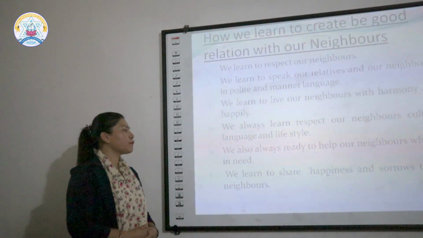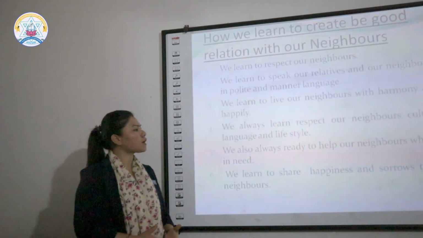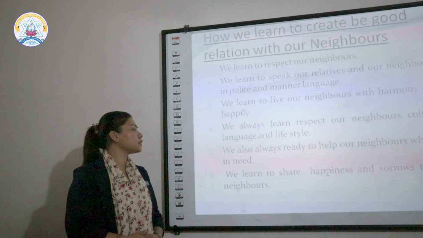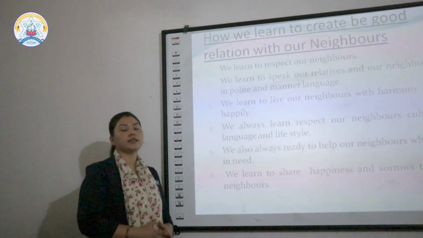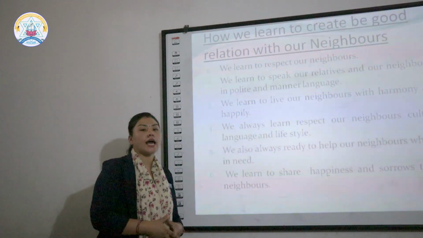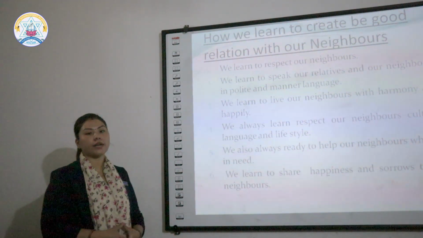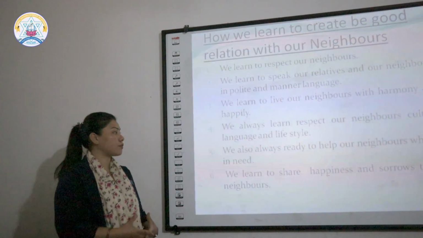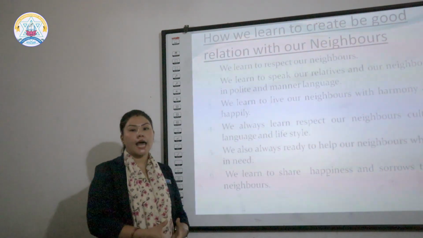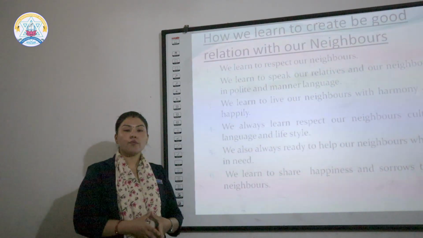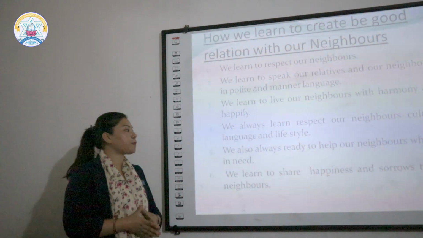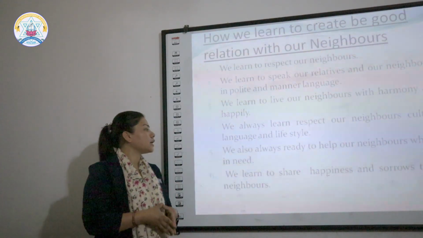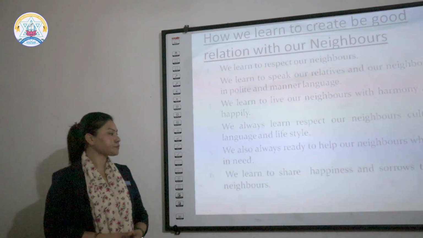The fourth point, we always learn to respect our neighbors' cultures, language, and lifestyle. We never neglect their language, their culture, and their lifestyle, because everyone has a language, lifestyle, and culture. So that is our duty, and that is our responsibility to respect their culture, language, and lifestyle.